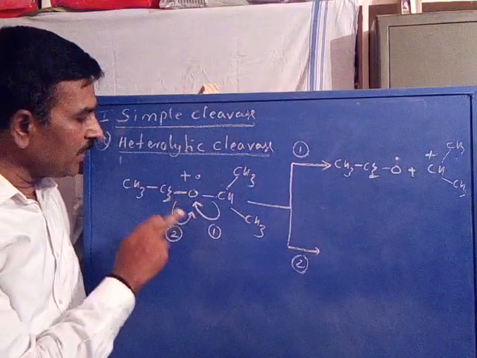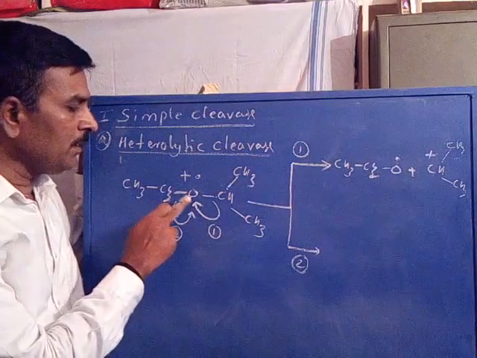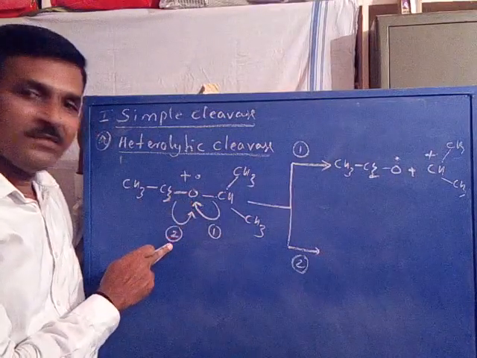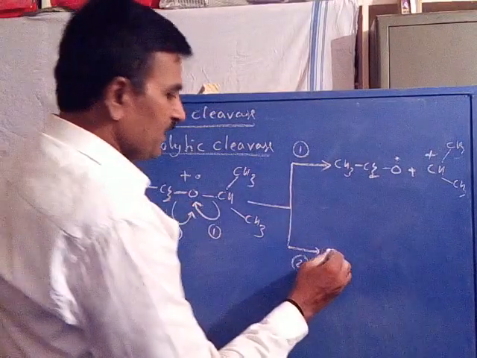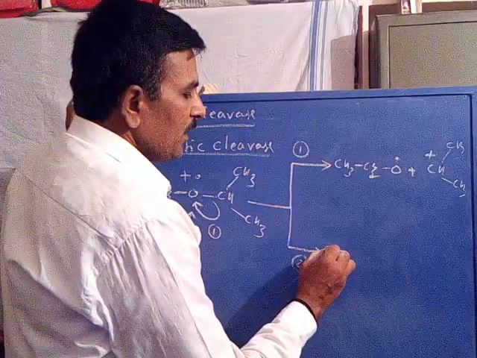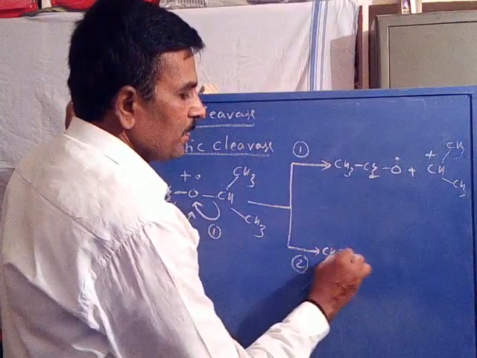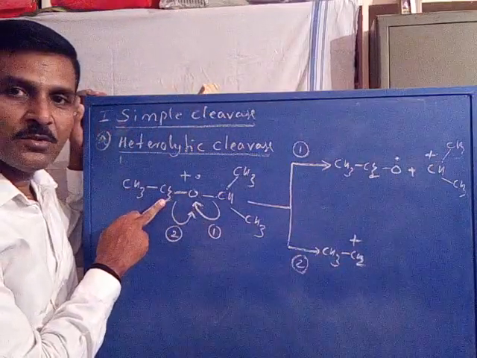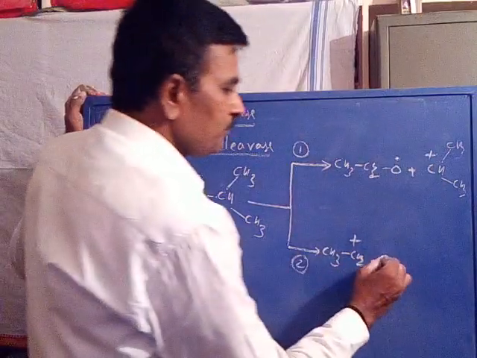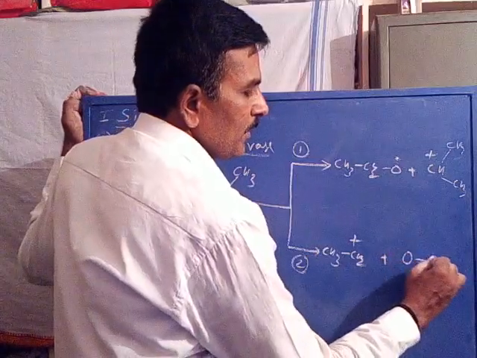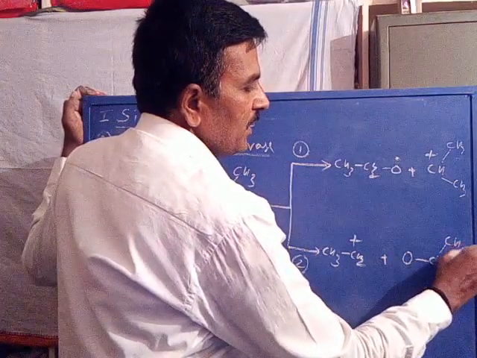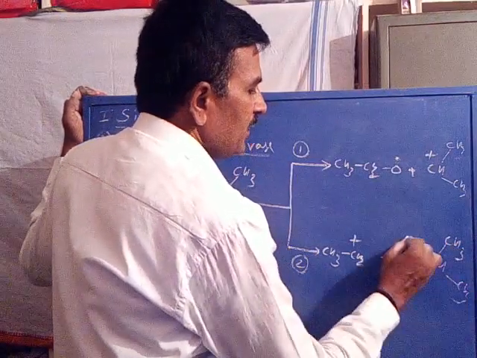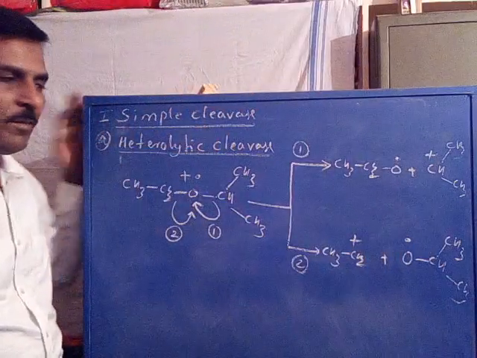If the second bond is cleaved, between the methylene carbon and the ethereal oxygen, called the second process, then we will get CH3 CH2 as a cation, and the isopropyl oxide as a radical.